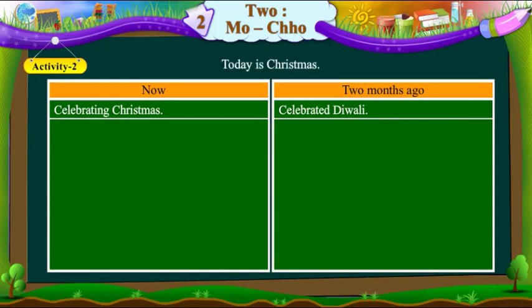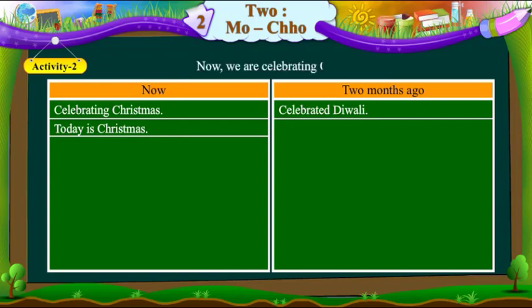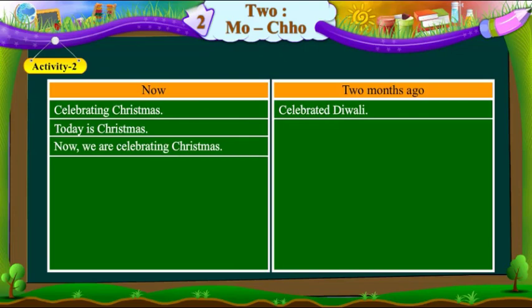Today is Christmas. Now we are celebrating Christmas. Before 2 months, we celebrated Diwali.